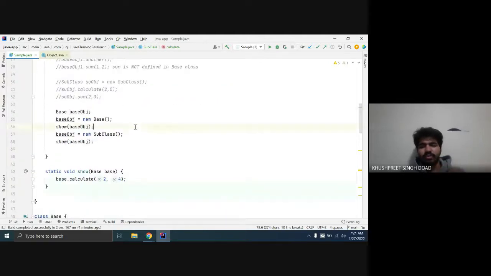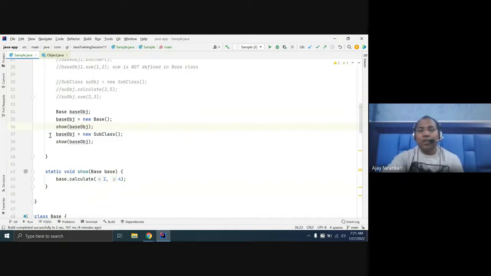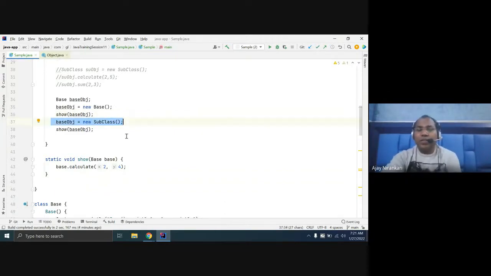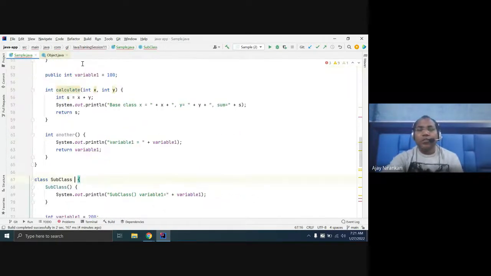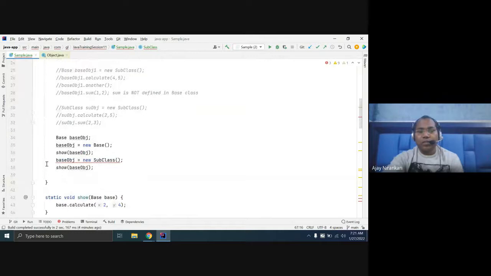The thing we did at last, creating the object and doing new base class or subclass, this is the only feasible thing about inheritance. If you are not inheriting, you cannot assign this line. This is the added feature.